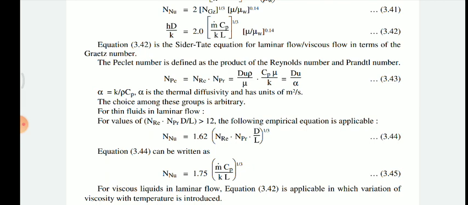Alpha is the thermal diffusivity, and it has the unit of meter squared per second.